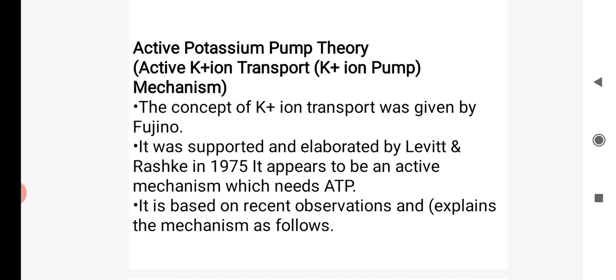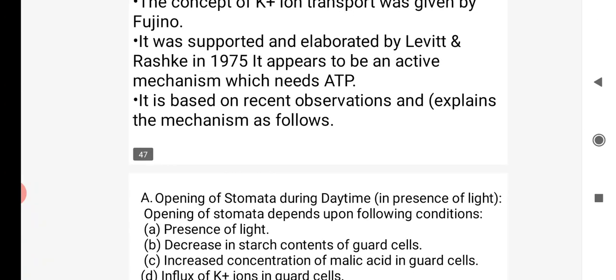It was supported and elaborated by Levitt and Raschke in 1975. It appeared to be an active mechanism which needs ATP. Most scientists support that concept. These two scientists support the concept of the K plus hypothesis, which needs ATP. It is based on recent observation and the mechanism as below.